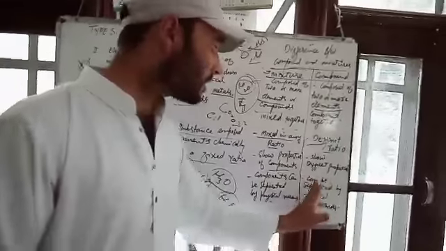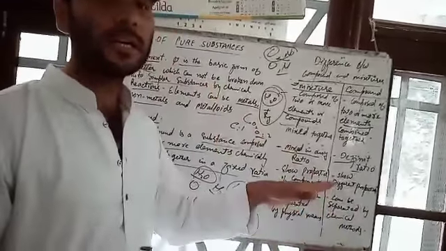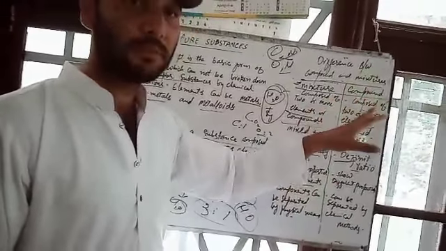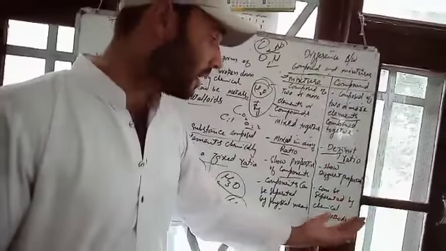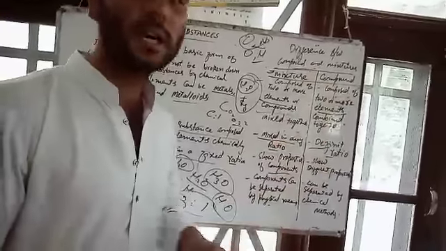But in the case of compounds, you cannot separate the components by physical methods, but they can be separated by chemical methods or chemical reactions. In a chemical reaction, you can separate the compounds.